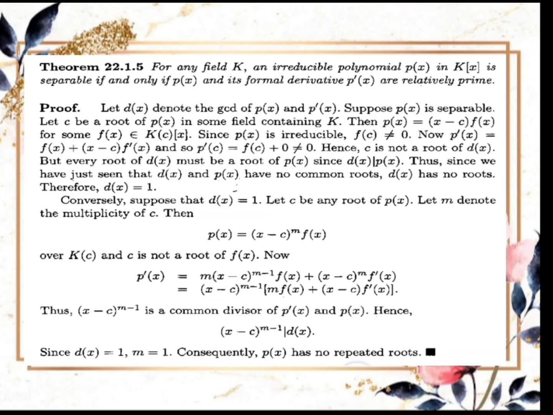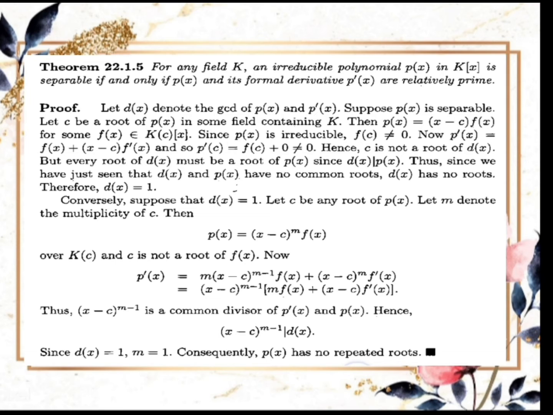But every root of d(x) must be a root of p(x), since d(x) divides p(x). Thus, since we have just seen that d(x) and p(x) have no common roots, d(x) has no roots. Therefore, d(x) is equal to 1.